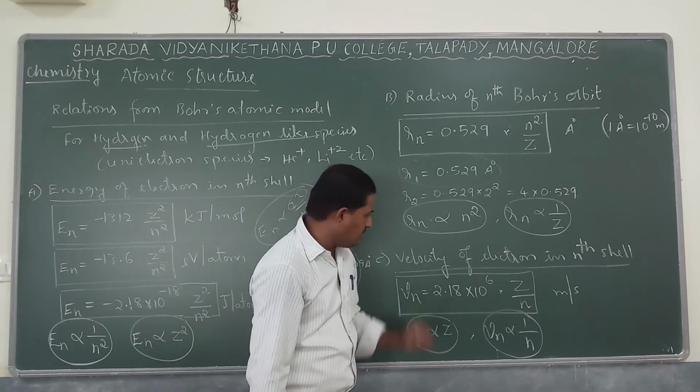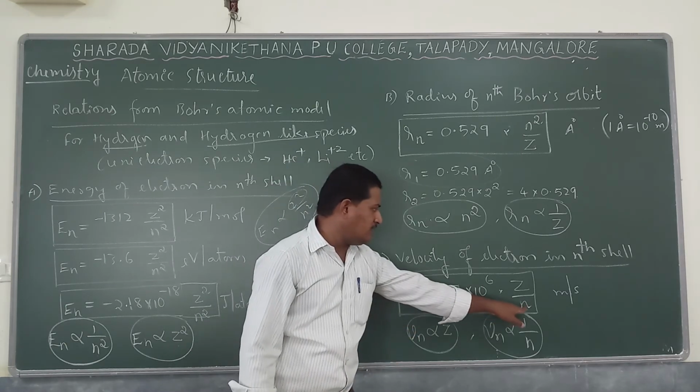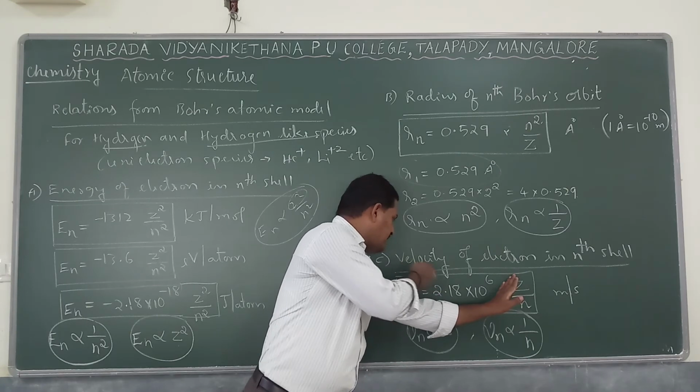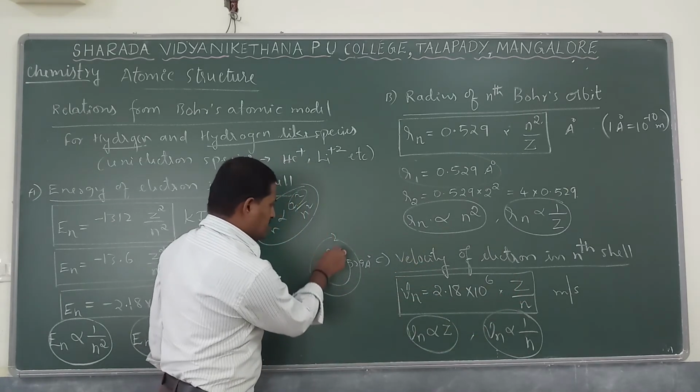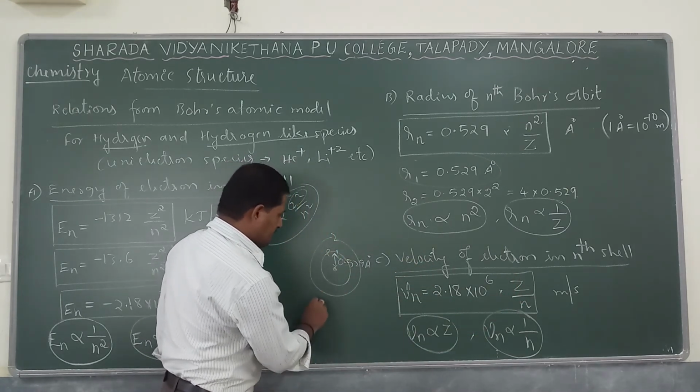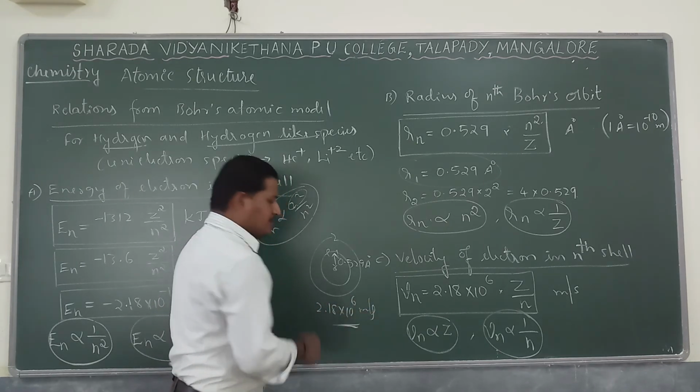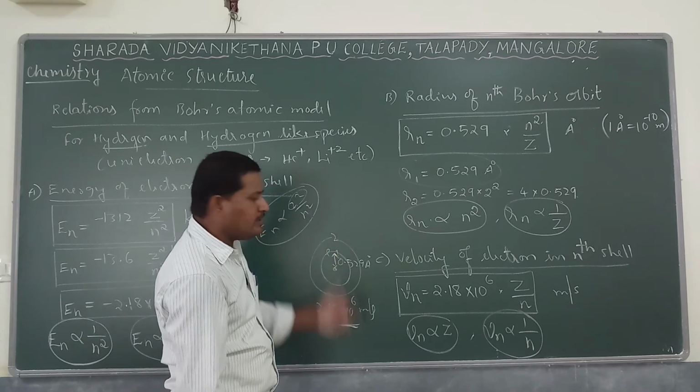For the first shell of hydrogen, Z by n is 1 by 1. So if electrons are moving in the first shell, what is their velocity? 2.18 into 10 to the power of 6 meter per second. That is the velocity of the electron in the first shell.